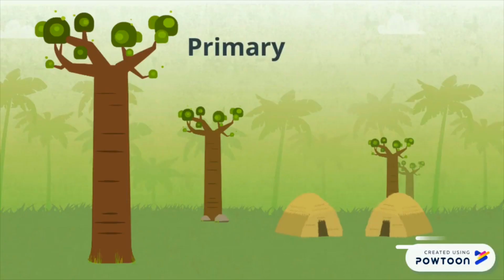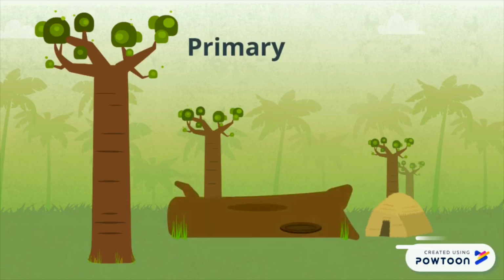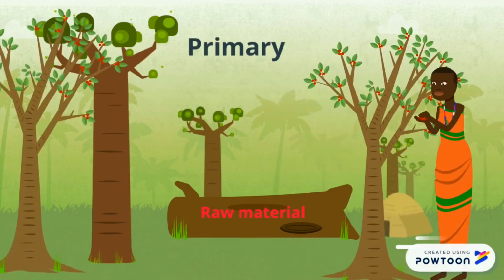First is primary. This involves making money by selling raw materials. Raw materials are things from nature. For example, people can work in agriculture by farming, drilling for oil, or cutting down trees for lumber.